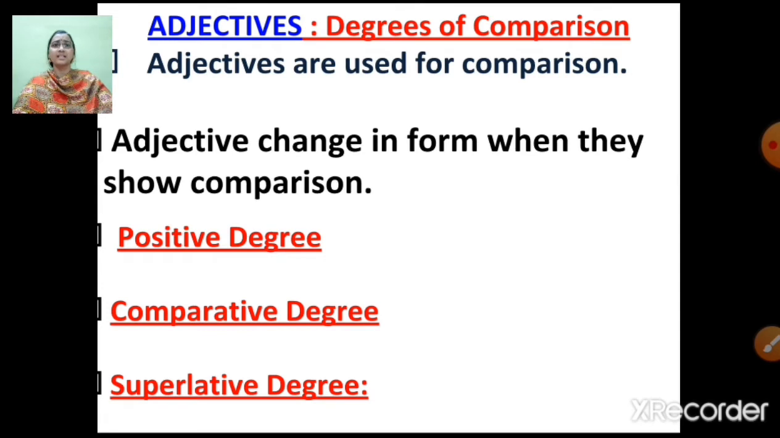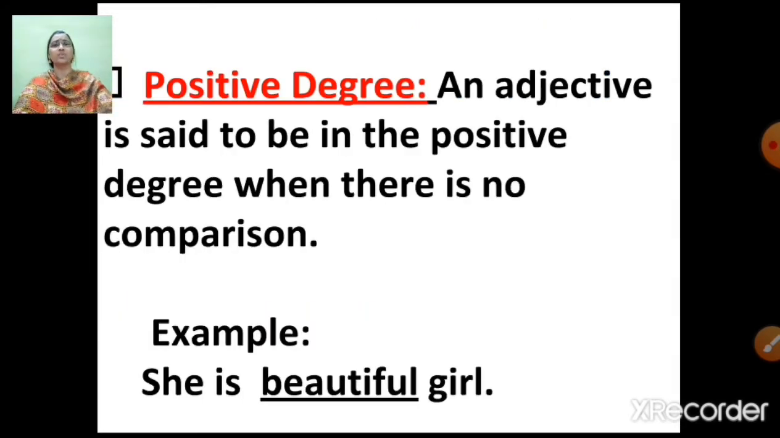Now let's understand degrees of comparison. Adjectives are used for comparison. Adjectives change in form when they show comparison. Now we have three types of comparison, that is positive degree, comparative degree and superlative degree. Now we will first understand what is positive degree. An adjective is said to be in positive degree when there is no comparison. When I am not comparing anyone or anything, it is called positive degree. For example, she is a beautiful girl.